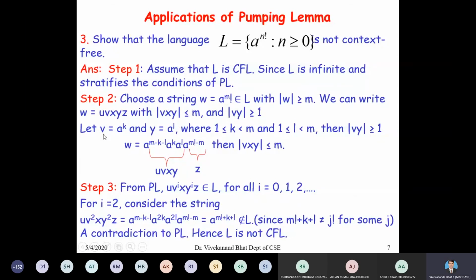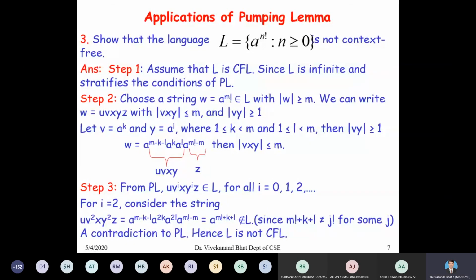Again, we are selecting the string v equal to a to the power of k and y equal to a to the power of l, where k is greater than or equal to 1 and less than m, and l is greater than or equal to 1 and less than m, such that length of vy is greater than or equal to 1. So how do we do this decomposition? It is a very simple process.